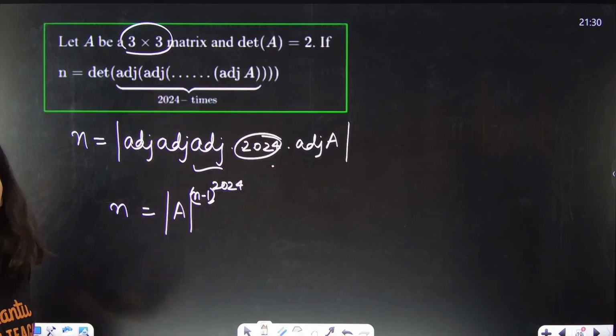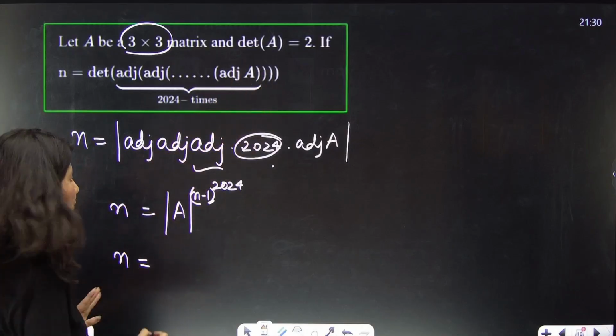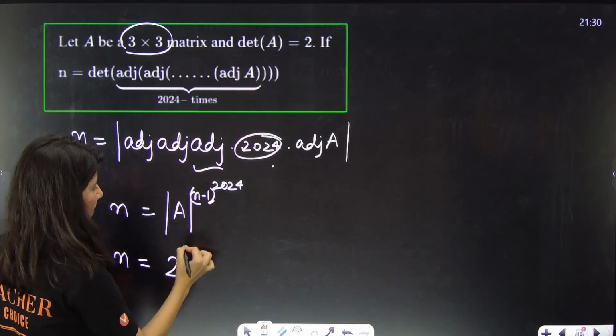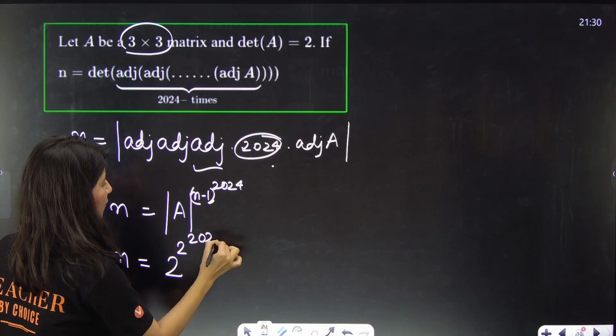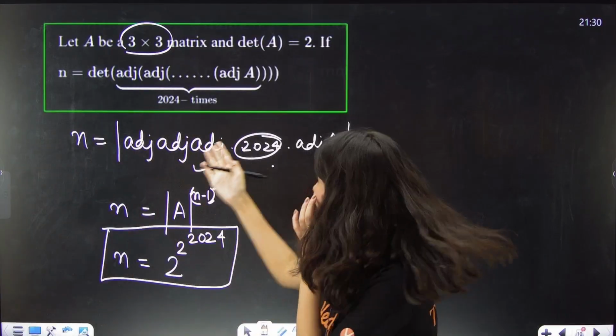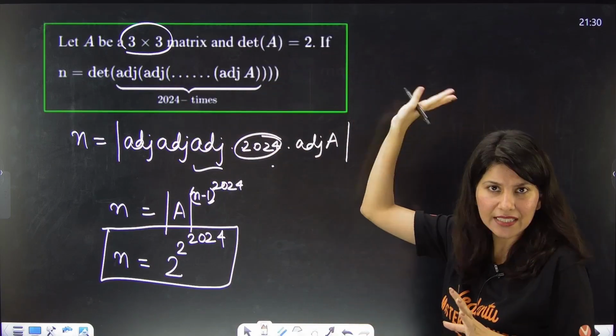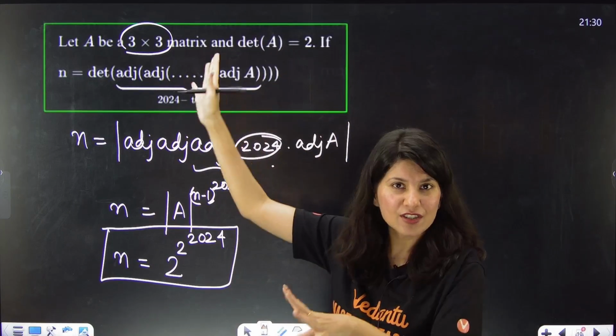And n in this case is 3, and determinant A they have given 2. So 2 power 3 minus 1, 2 power 2024 will be your answer. And it is a half question basically. After that they were using this in some other thing, but that is again a different chapter question.